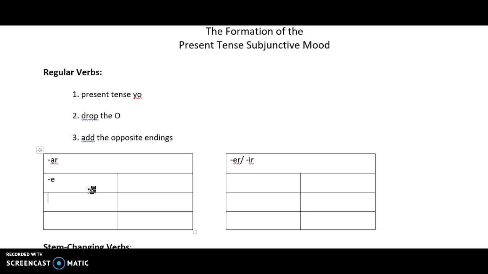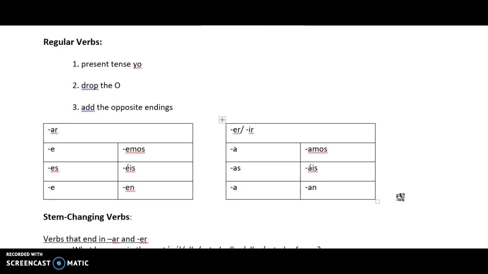So we have e, es, e, emos, éis, and en. Oops, I don't have my accents on. Okay. For ER and IR verbs, we'll use the typical AR endings. So a, as, a, amos, áis, and then an. Okay. So just like we talked about with the usted and the ustedes and the negative tú commands, those are the endings that we're going to add, opposite endings.